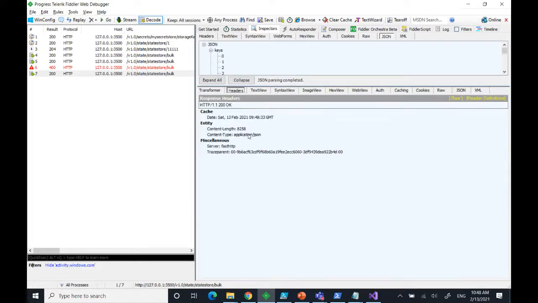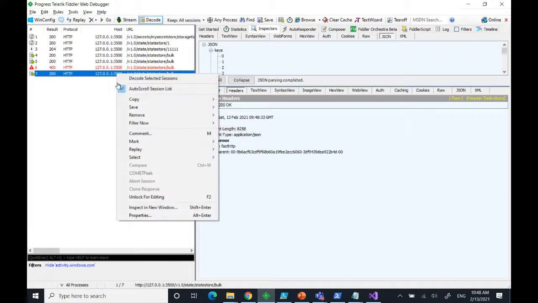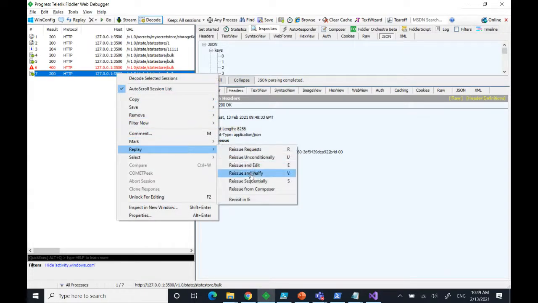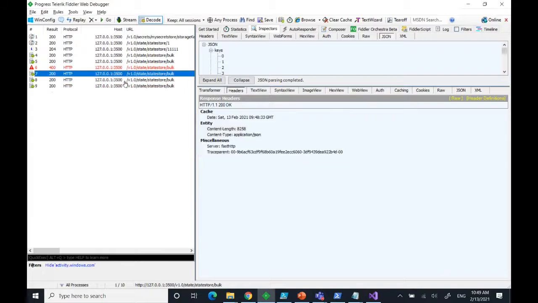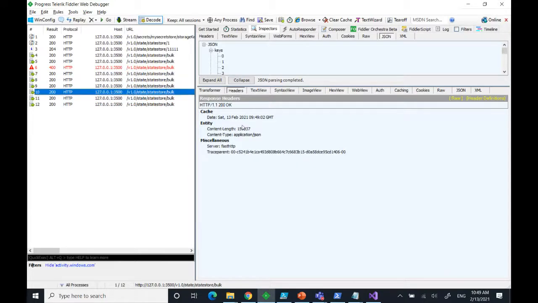But if you look at the content length here, you see this is about 8K. So let me replay this guy. And then let's see, and you see that the content length varies. And that's something I noticed at some point. Oh, there is something weird here. I'm making the same query. I've not touched the actual state store, which is in this case Cosmos, and I have different answers.